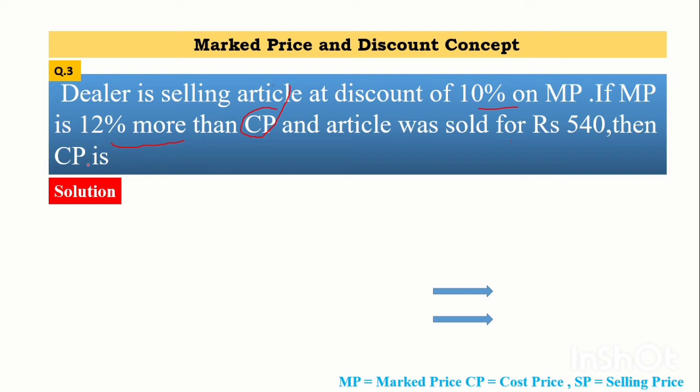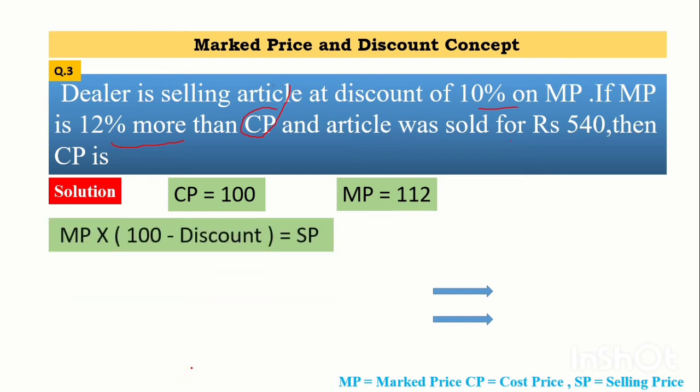So simply we will consider CP as 100. After that, it is given that the MP is 12% more, so we will add 12 to 100. We will get the value of MP, that is 112. After that, when CP is 100, we don't know the value of SP. So we will calculate the value of SP when CP is 100 and the MP is 112.